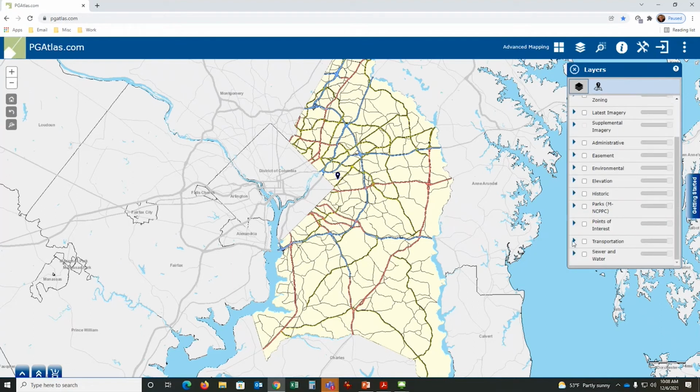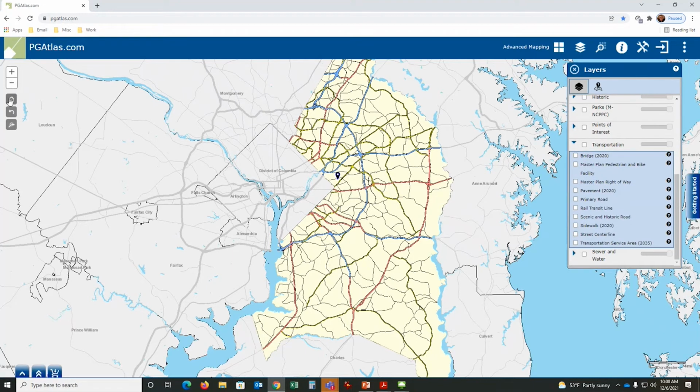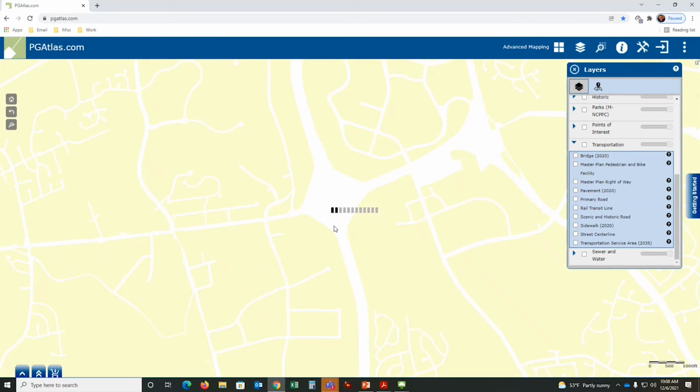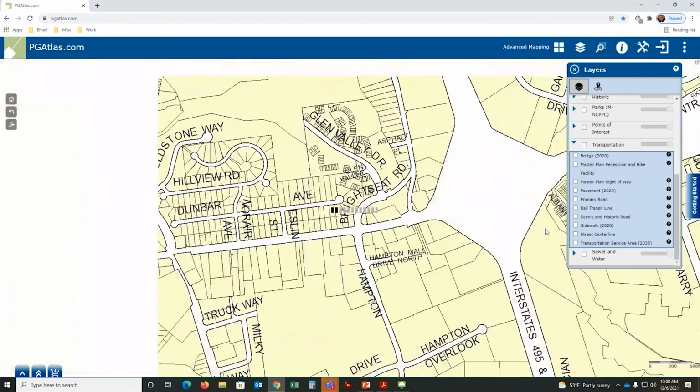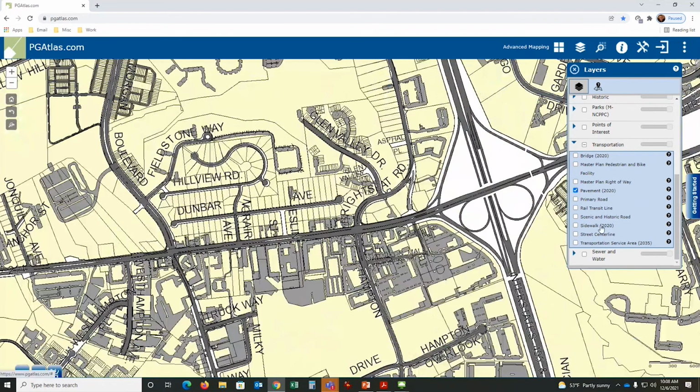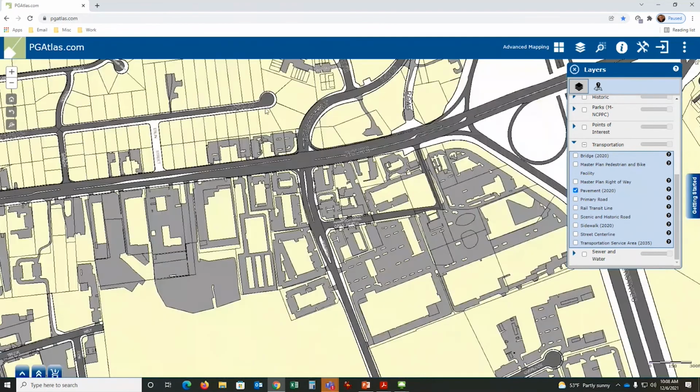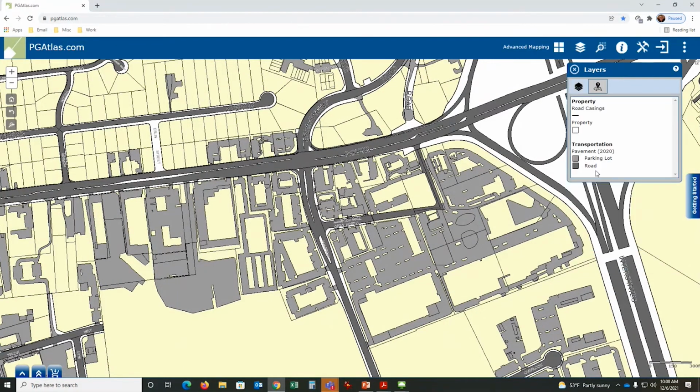Next is transportation. If you're interested in seeing the paved surfaces, now we're showing paved areas. So why is one darker and one lighter? What does that mean? I can click on the legend, and the legend tells me it's a parking lot. So the light gray is parking lot, the dark are roads. If I turn on the aerial imagery, you would see that that is correct. When was the last time that was updated? Right there, 2020.